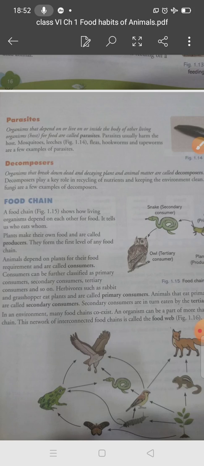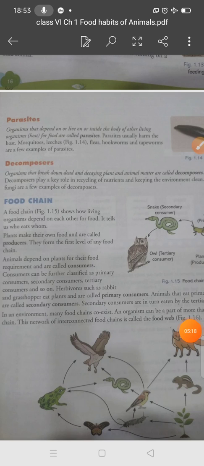Parasites usually harm the host. You can take the mosquito, which causes malaria and dengue, and leeches, fleas, hookworms and tapeworms as a few examples of parasites. But sometimes leeches are used to suck out dirty blood and remove pain from the body, so sometimes they can be useful. But parasites usually harm the host organism.